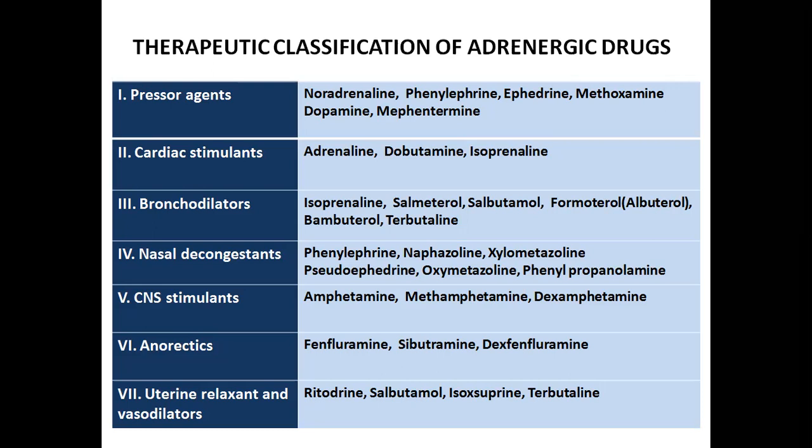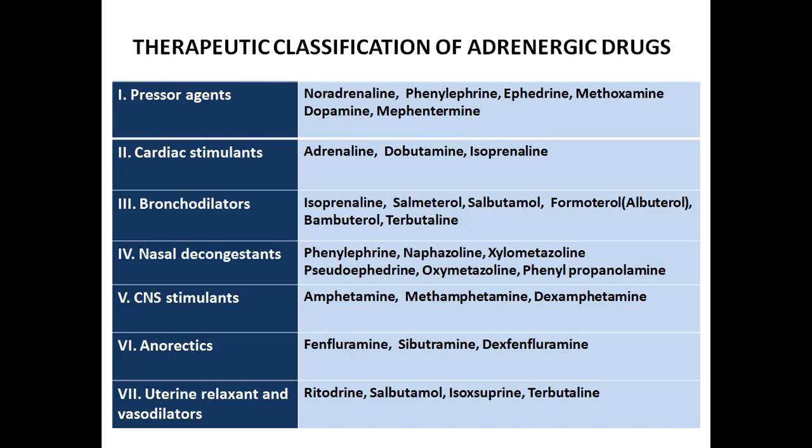In the bronchodilator group, we have isoprenaline, salmeterol, salbutamol, formoterol, bambuterol, and terbutaline. We basically use them in the treatment of bronchial asthma. That's why they are called bronchodilators. For nasal decongestants, we have phenylephrine, naphazoline, xylometazoline, pseudoephedrine, oxymetazoline, and phenylpropanolamine. PPA is now not used. Xylometazoline and oxymetazoline are commonly used as nasal decongestants.